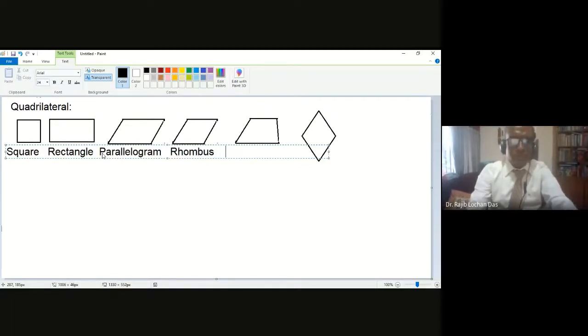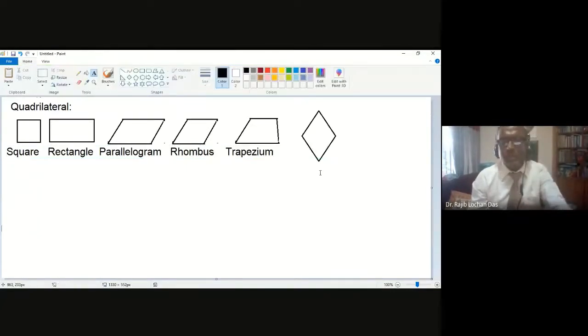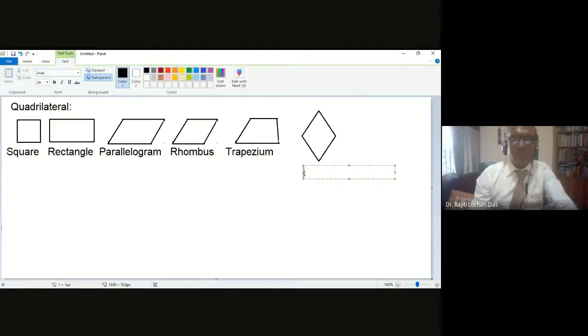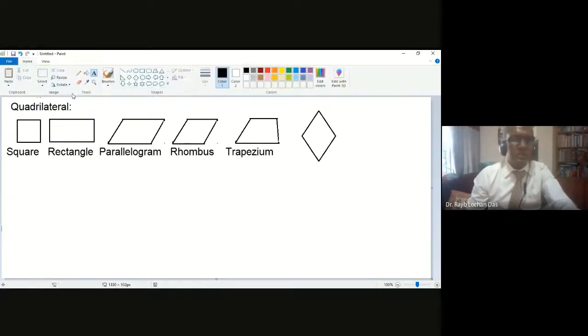And the fifth one is trapezium, and you can also call trapezoid. That is also possible, trapezoid or trapezium. And this is kite. Let us not use the kite. No need that much. Let us talk about all these.